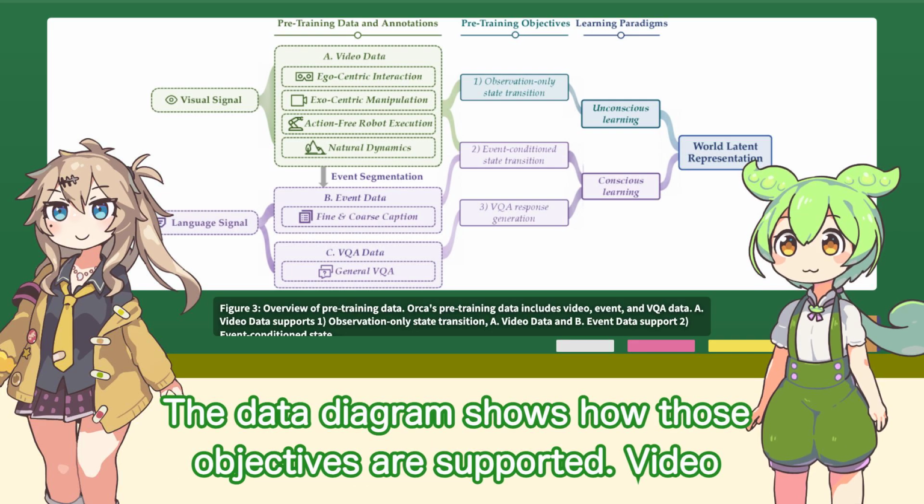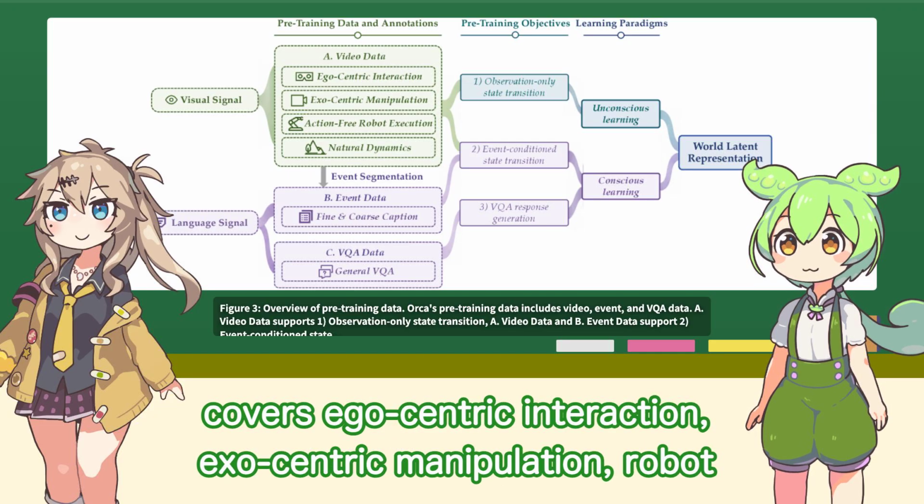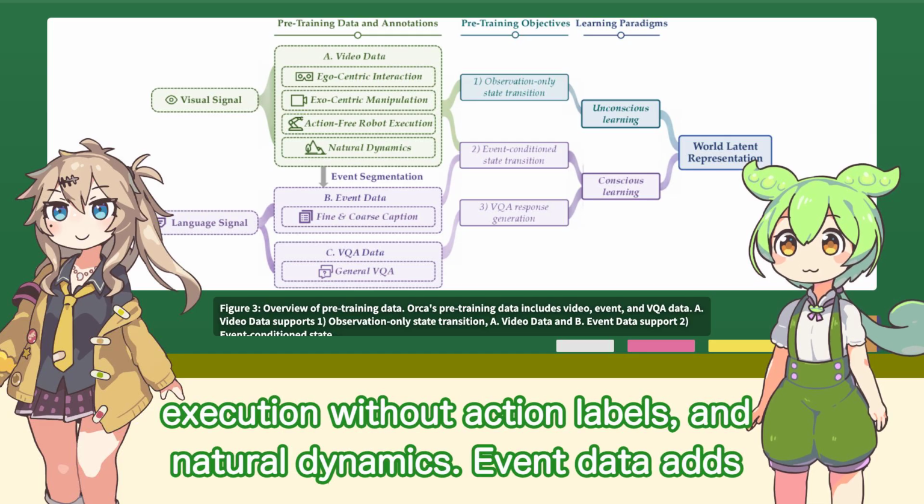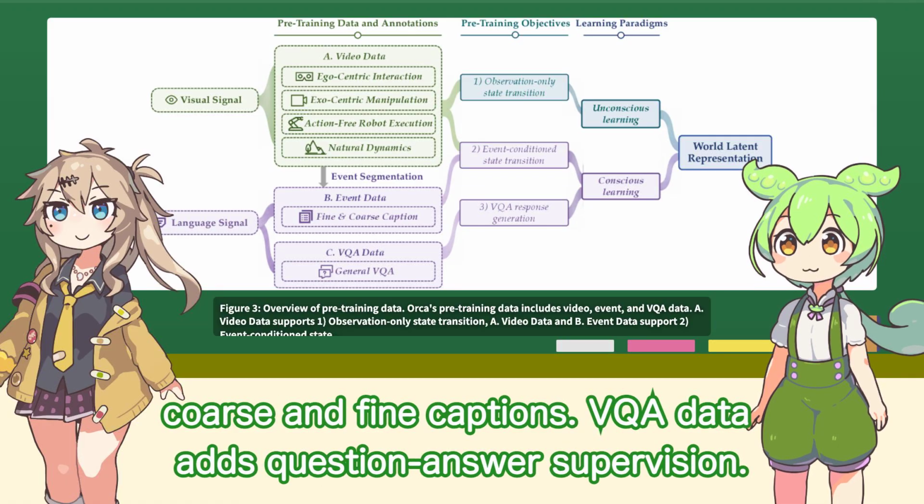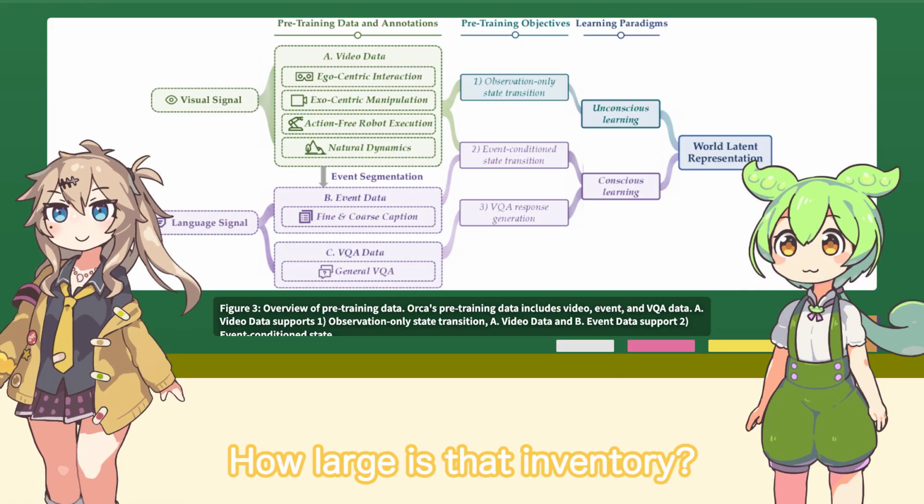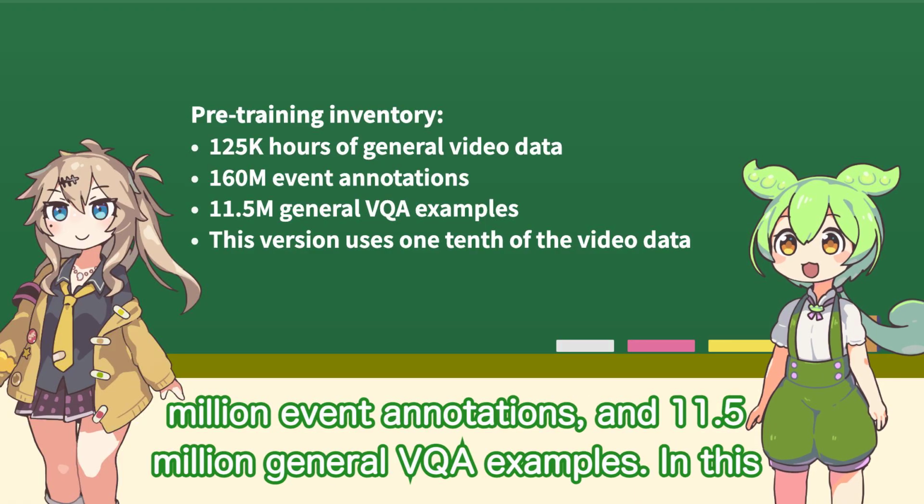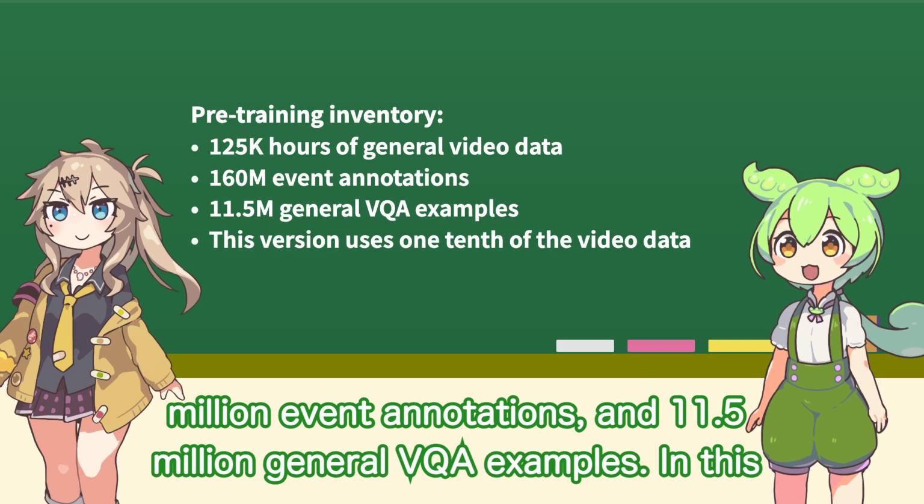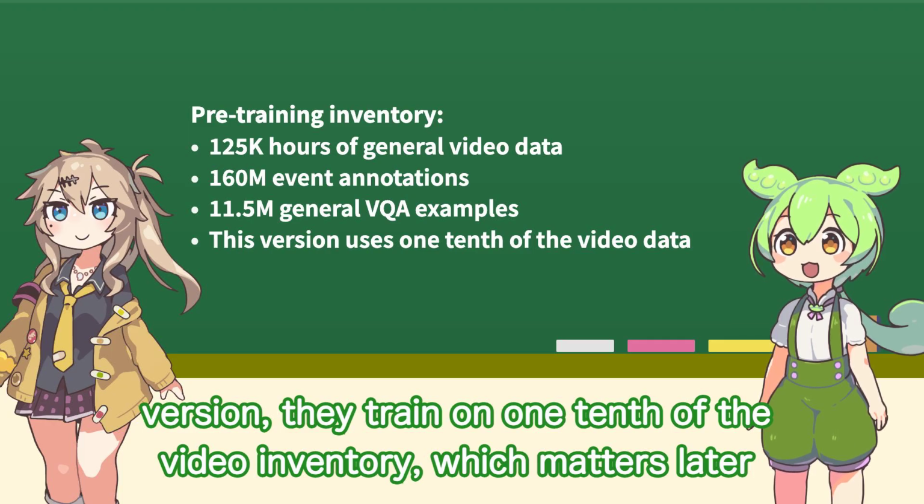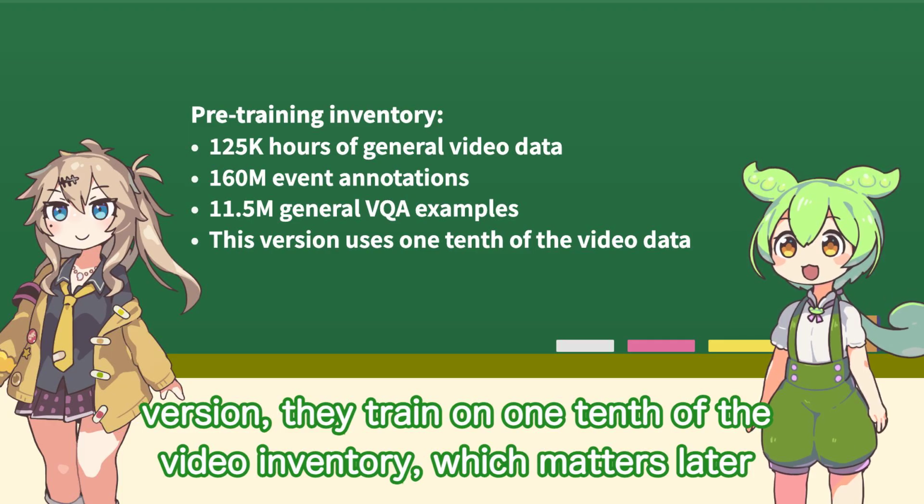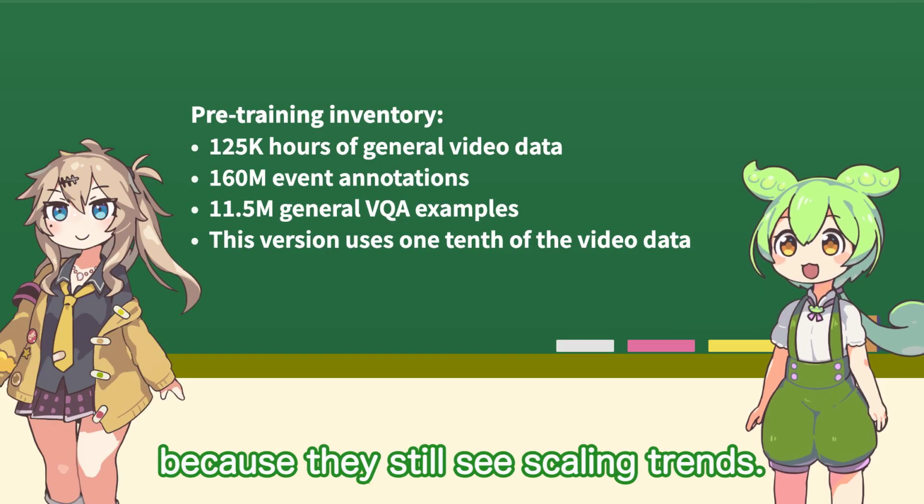The data diagram shows how those objectives are supported. Video covers egocentric interaction, exocentric manipulation, robot execution without action labels, and natural dynamics. Event data adds coarse and fine captions. VQA data adds question-answer supervision. How large is that inventory? The authors report 125,000 hours of general video data, 160 million event annotations, and 11.5 million general VQA examples. In this version, they train on 1/10 of the video inventory, which matters later because they still see scaling trends.